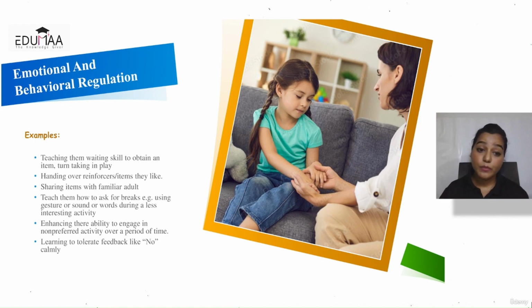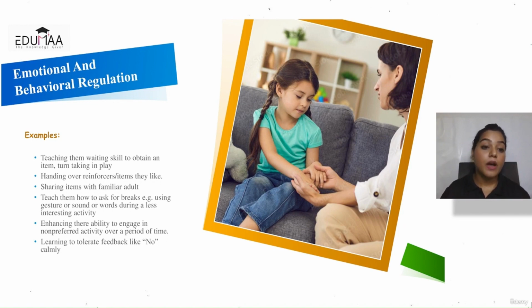And sharing items with familiar adults. If I like something a lot, I don't feel like sharing it. But if I go into social groups, I have to share things with kids. So I'll start with someone familiar, help them share it for a little while, and then add on to that. Just start from somewhere, and if I'm comfortable sharing it, I will get it back. If I share something with you, I'll get it back. So it's kind of trust building, that kind of rapport, that love and attention, that affection. You need to work on those things so that the child also learns, so they share their items.